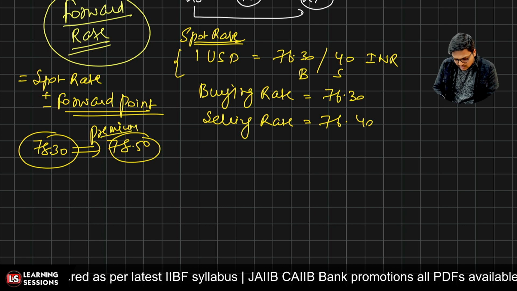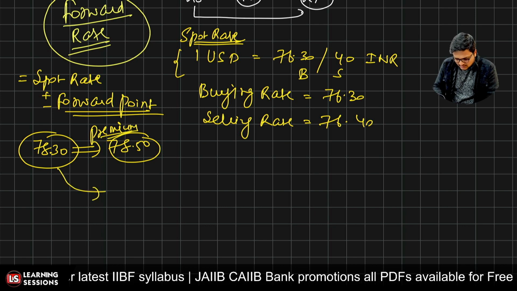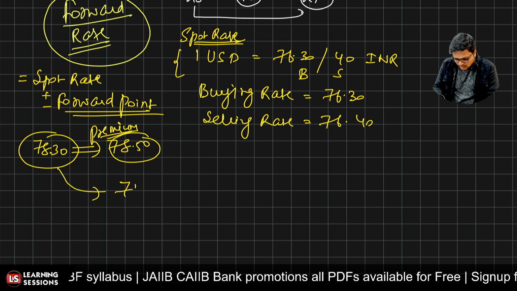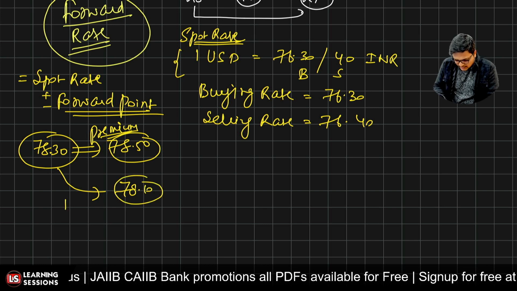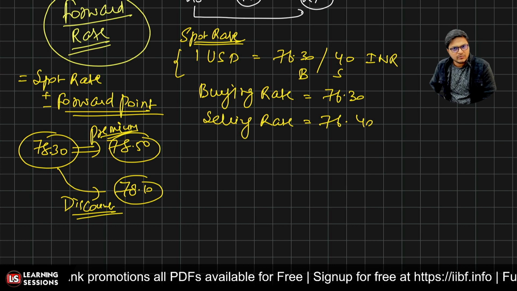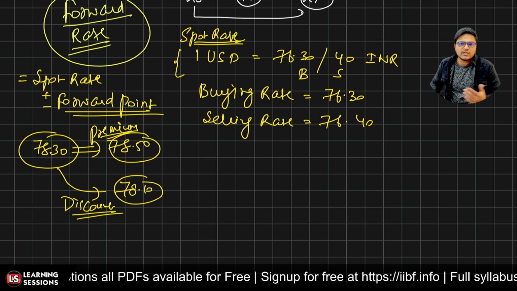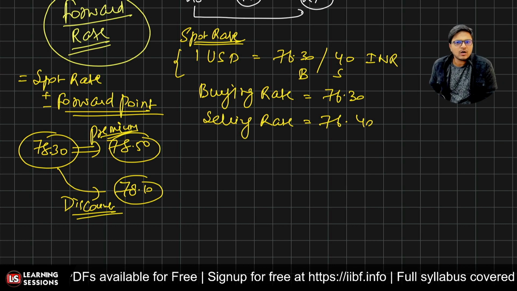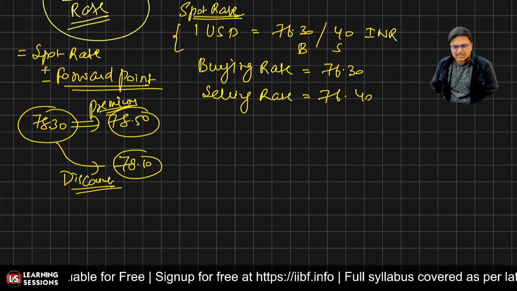So this was the case related to premium, and it may also be the case that the currency rate dropped to 78.10. It means the currency was available at a discount over there, right? There can be two scenarios, and we are interested in calculating the forward rate over there, and it's quite easy.